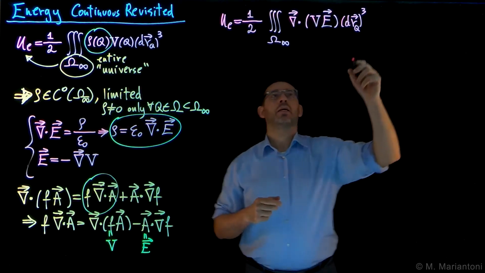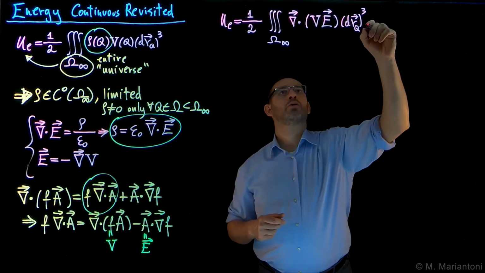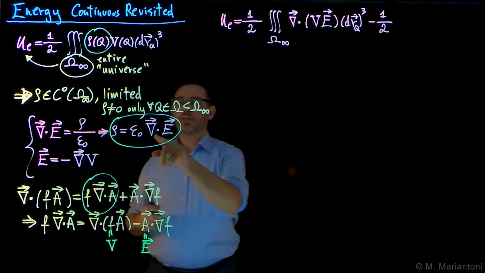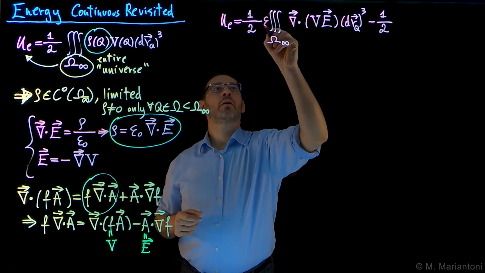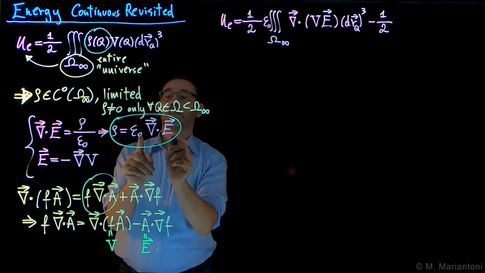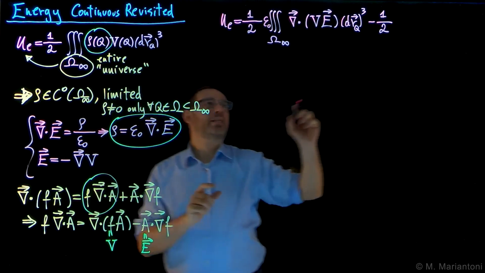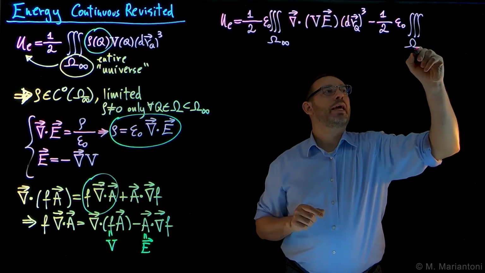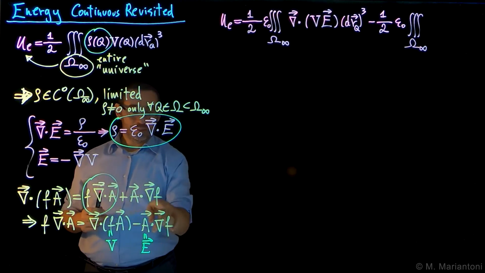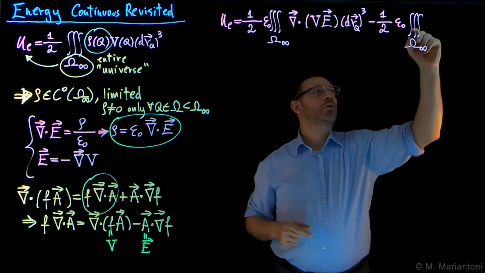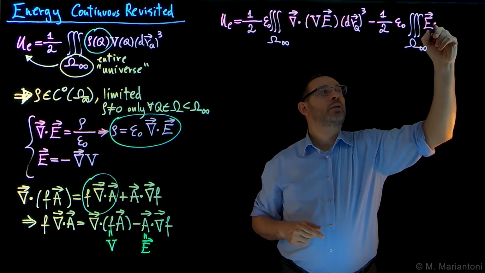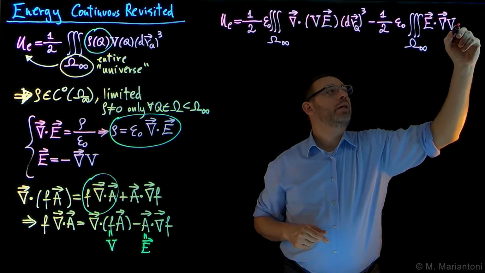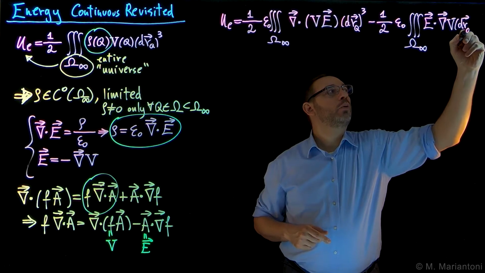The second term is still 1/2. So let's explicitly write it again, not to forget it. Minus 1/2. And of course, we need to remember also that there is an epsilon naught in front of everything, because we substitute the rho with epsilon naught divergence of E. Similarly here, there is an epsilon naught, the volume integral on the entire universe, capital omega infinite, of this other expression, which is E dotted with the gradient of capital V, again in R cubed.